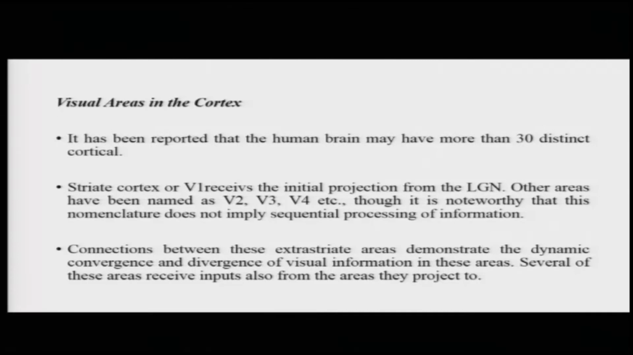The connections between these extrastriate areas actually demonstrate the dynamic convergence and divergence of visual information in these areas. So, basically information is coming from various sources, various aspects of information are coming in, they are probably being processed in parallel and then they need to be integrated to help you form a holistic percept.